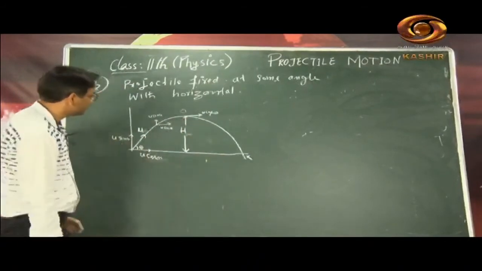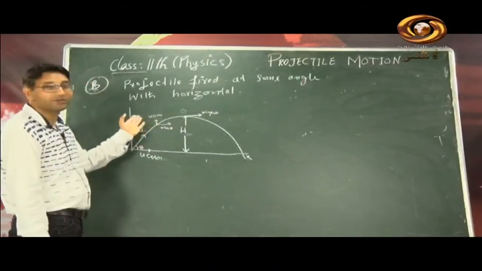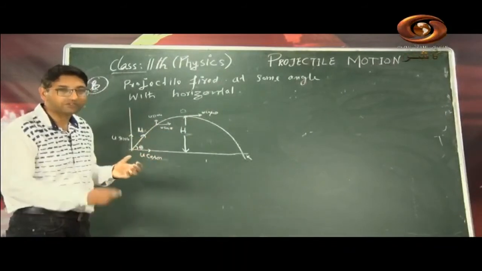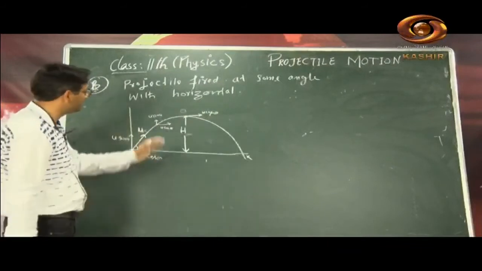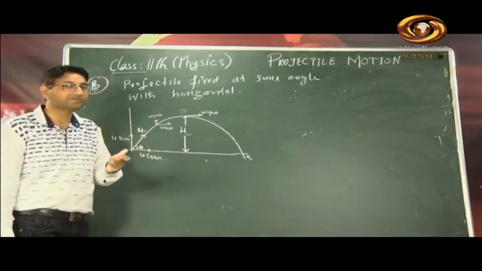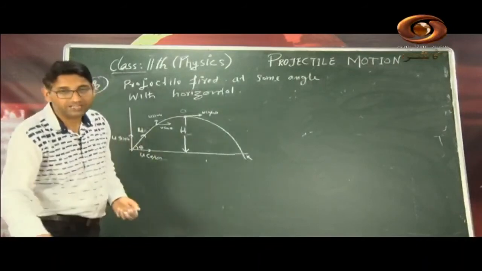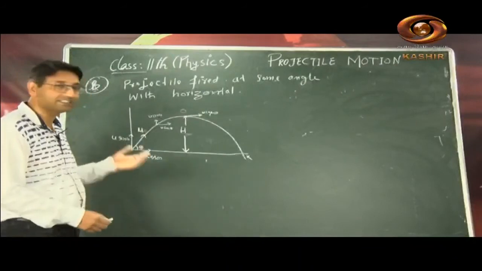At maximum height there is no vertical component of the velocity; u sin theta becomes 0. You must observe it, because when we throw a ball vertically upwards, it comes down, because at the peak point, at the top point, velocity becomes 0 here. But horizontal velocity is not 0. That is uniform throughout the journey, neglecting the air friction. That's the point we have neglected in projectile motion while deriving the equations. You need to keep that in mind. Only then you will get the correct result. Otherwise, you will go wrong.